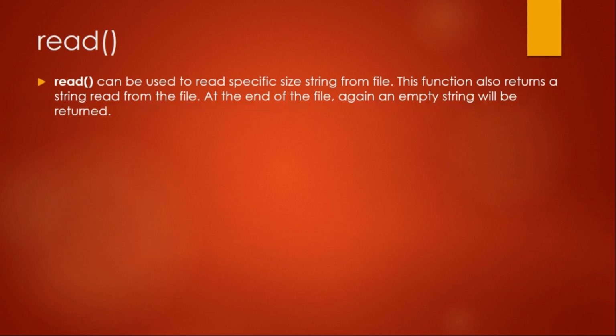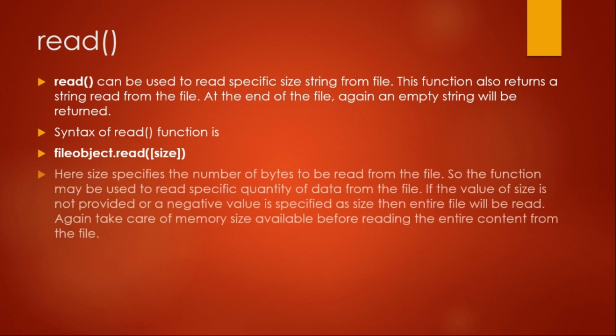At the end of the file, again an empty string will be returned. So the syntax is file object dot read bracket size. Here size specifies how many bytes are to be read. If this value is not given, then again the entire file will be read.